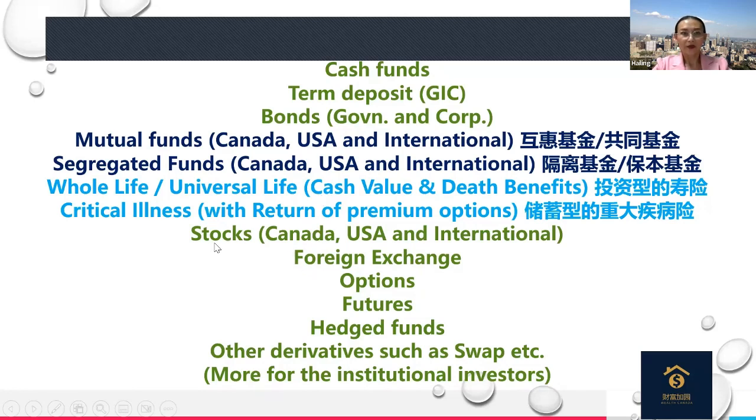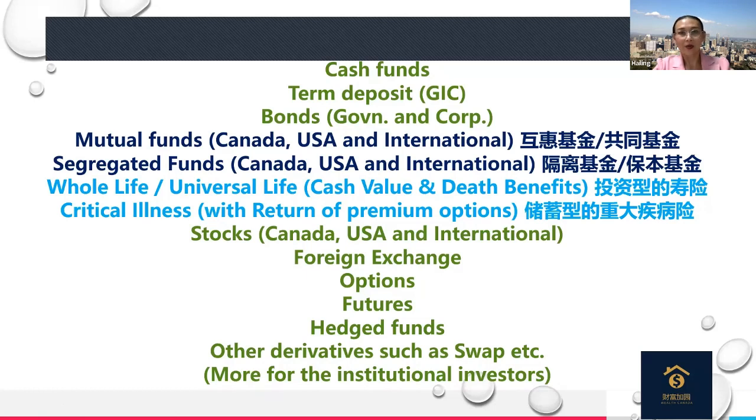And below, a lot of people want to buy stocks, do foreign exchange, options, futures, hedge funds, and derivatives such as swaps. When you go lower, most of those investments are for institutional investors. They have the knowledge to invest in hedge funds and swaps and so on, because people need a lot of investment knowledge to be able to do so.